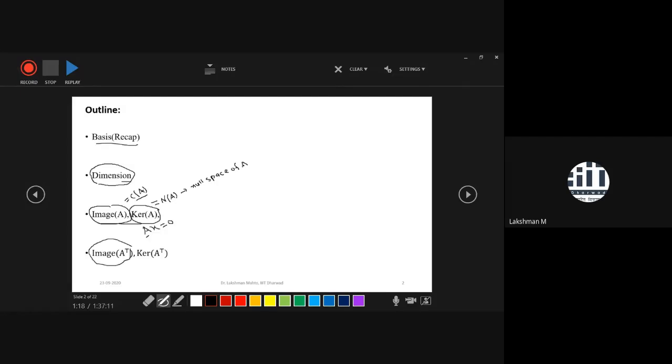Similarly, I told you that the image has a representation as a column space. We know that the image always comes as a linear combination of the columns of a given matrix. That's why another name for the image subspace of a matrix is the column space of A.